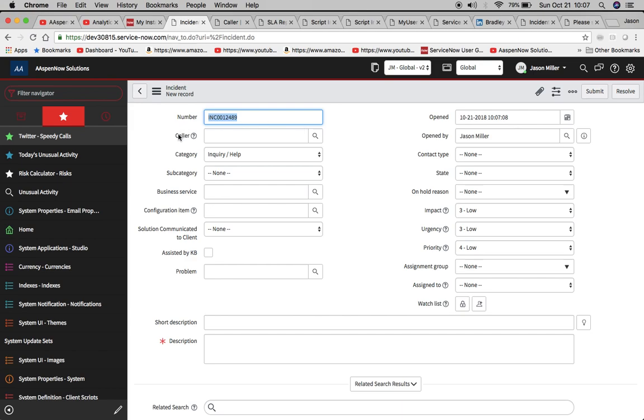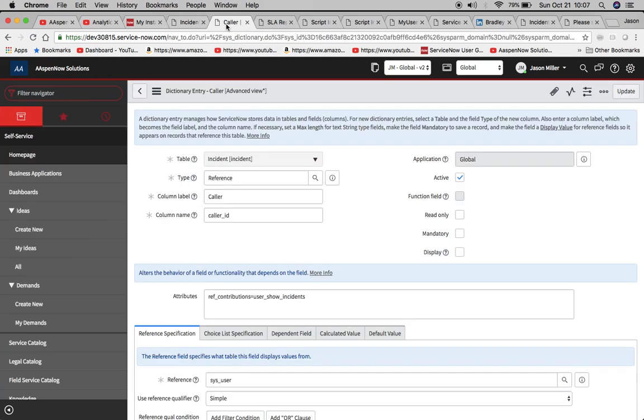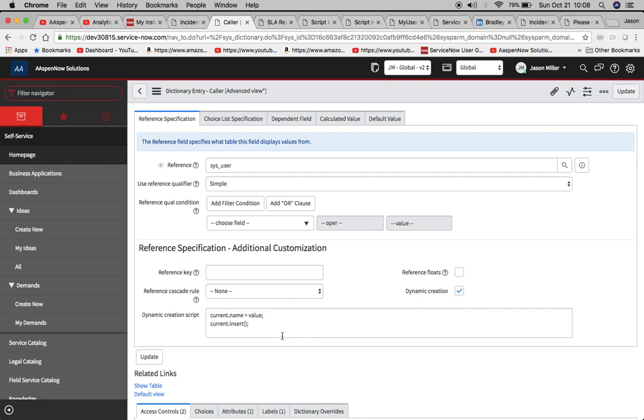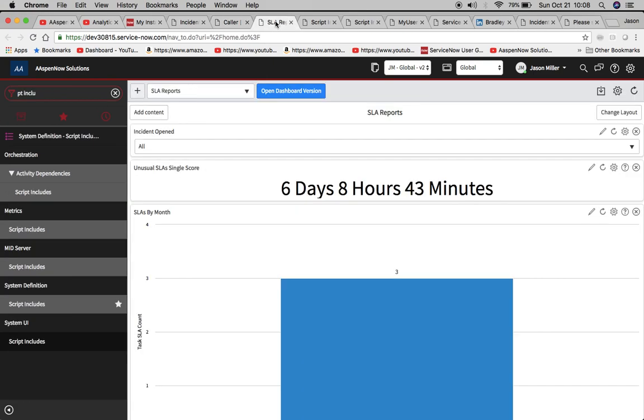So what we're going to do is come to this caller field, right click, and then you're going to see right here this configure dictionary. So we're going to click right in there, and I'm logged in as an admin. I believe you can do this with personalized dictionary, I think is the role that you could have to do this also. It's in the documentation, you can look it up there. But basically, this is admin functionality. So we're going to come in here to this caller ID field. Then we're going to click dynamic creation, and we're going to add these 2 lines of script right here. I'll let you take a look at that. Won't dwell on it too much. You can copy that for yourself.